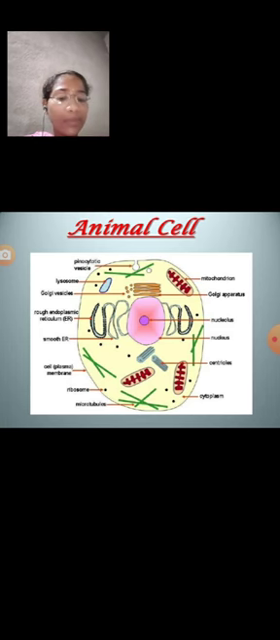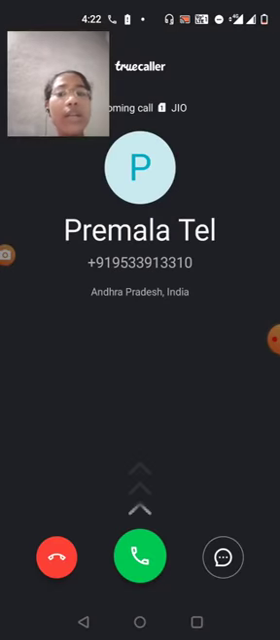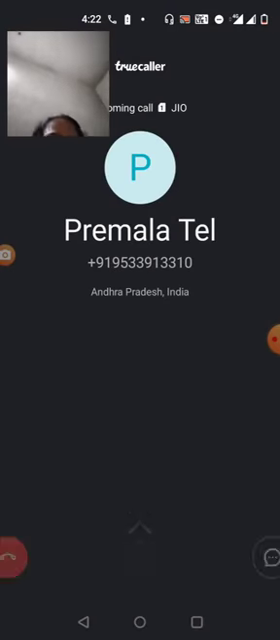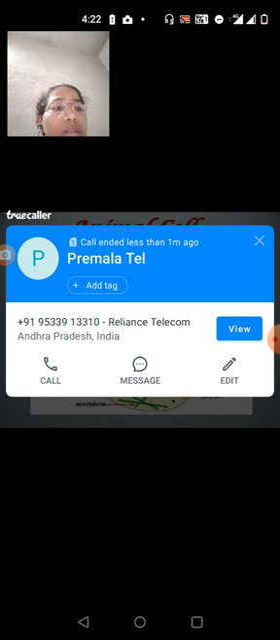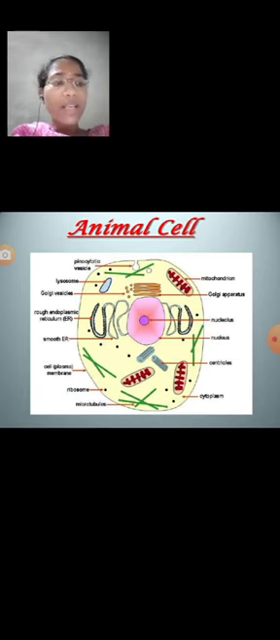Next, kinetosomes. This is the structure of an animal cell. Kinetosomes are also called basal granules, and cilia and flagella arise from kinetosomes. Next cell organelles are microtubules. Microtubules are made up of proteins. They give shape to the cell. Microtubules act as channels for intracellular transport of water and ions.